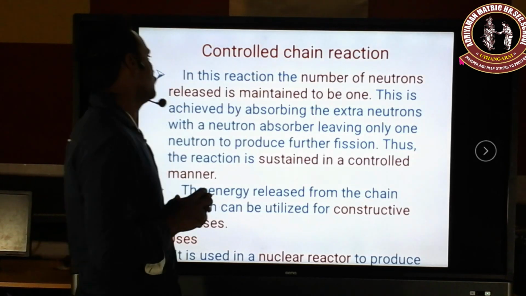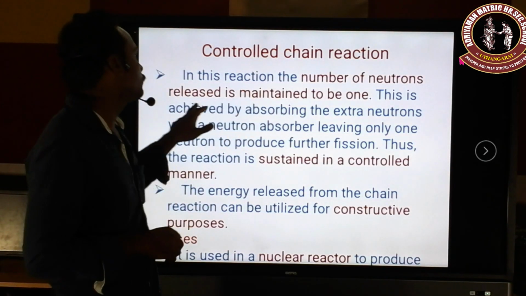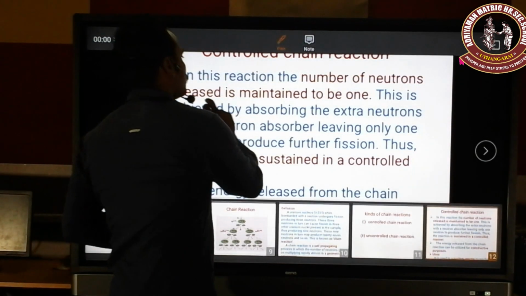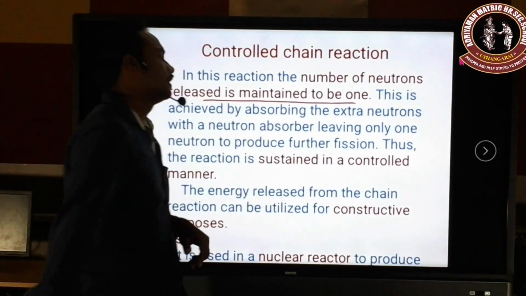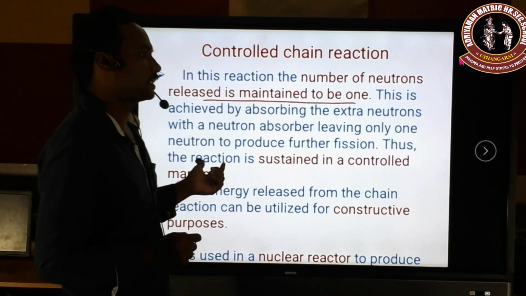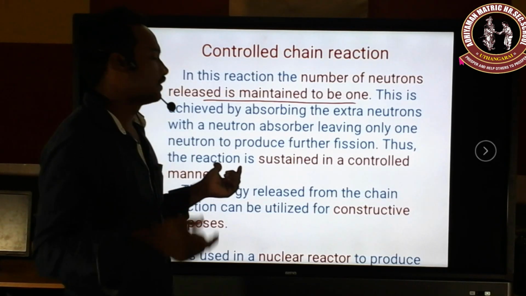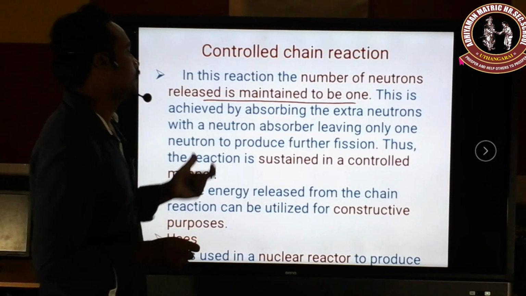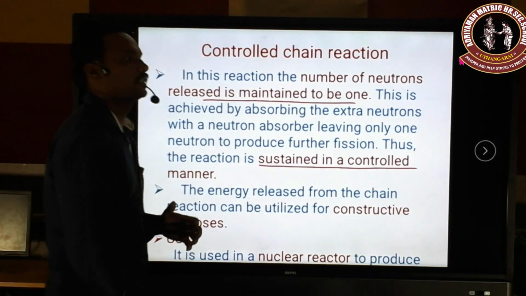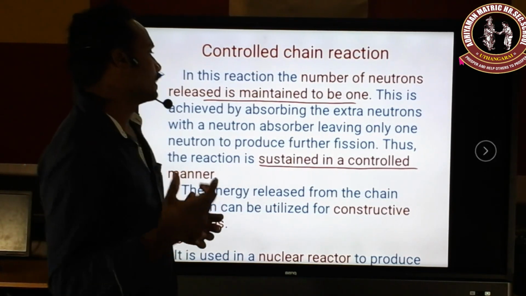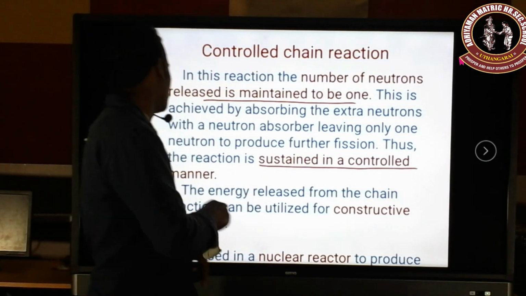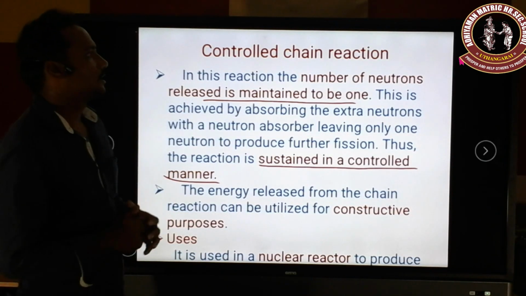That is the important point here. In this reaction the number of neutrons released is maintained at 1. So this is a controlled process. That's why it is called the controlled chain reaction. Each chain process will use only one fission reaction. It does not go to a larger number of fission reactions. So that's why it is called controlled, and it is also called a sustained process. Sustained means a stable process, which keeps on moving in the same manner.